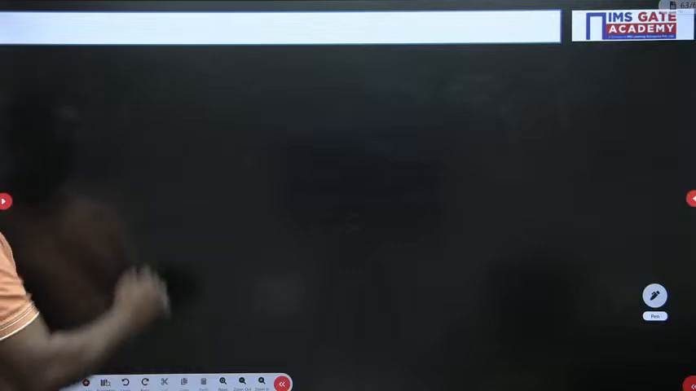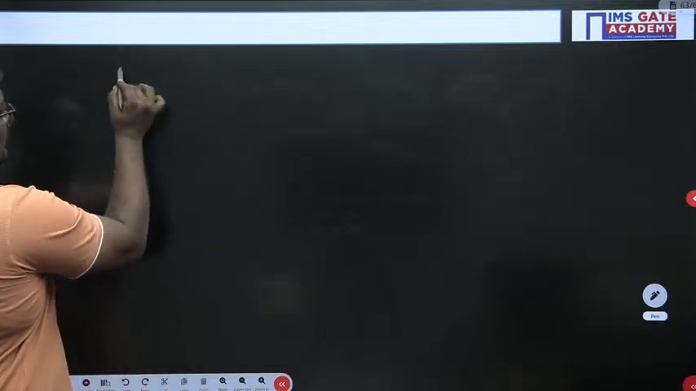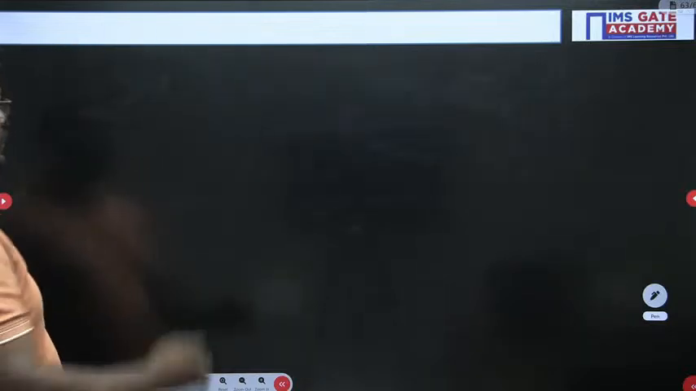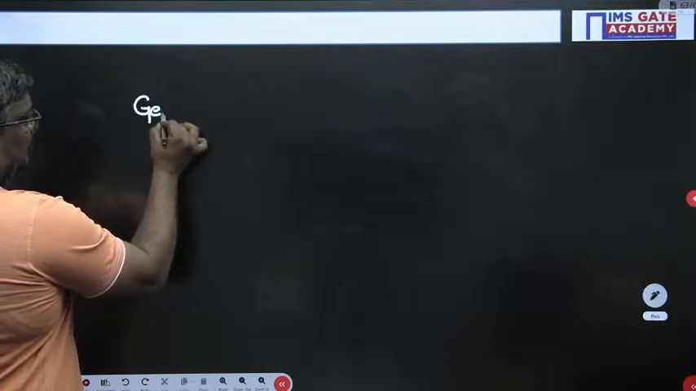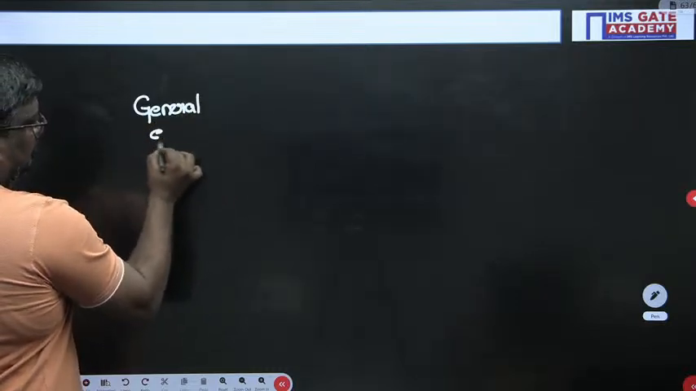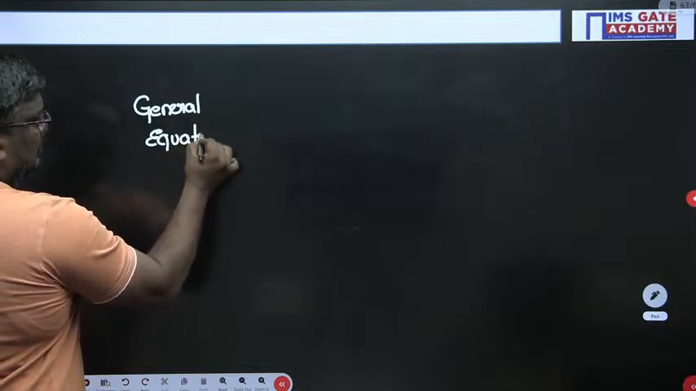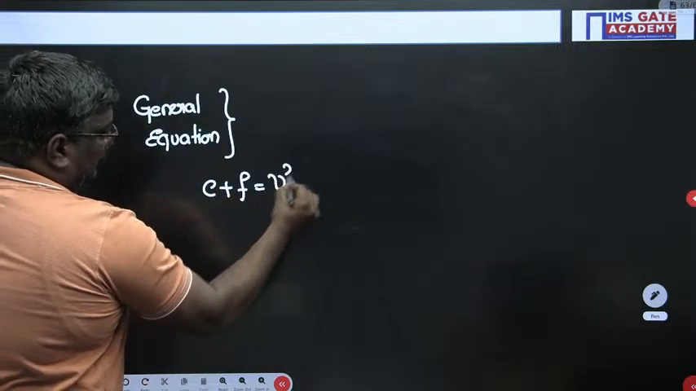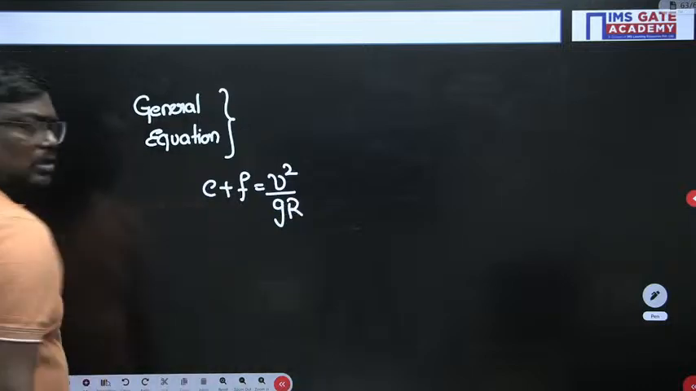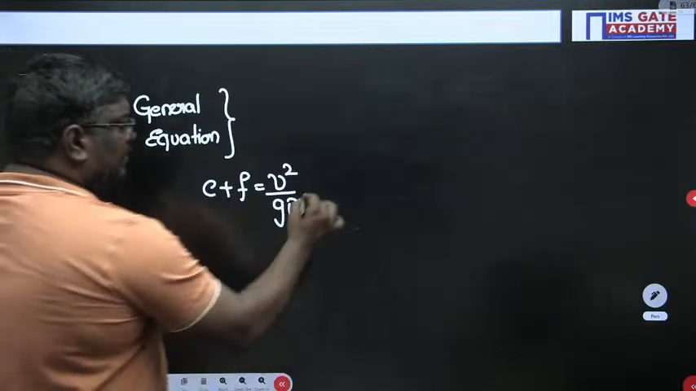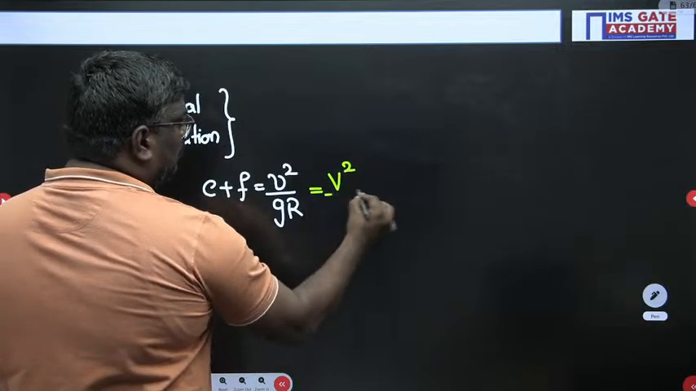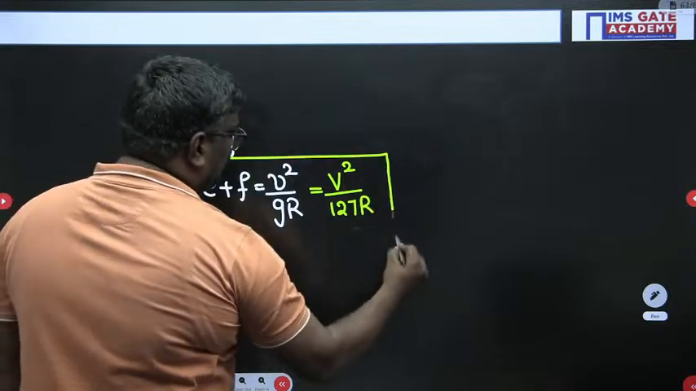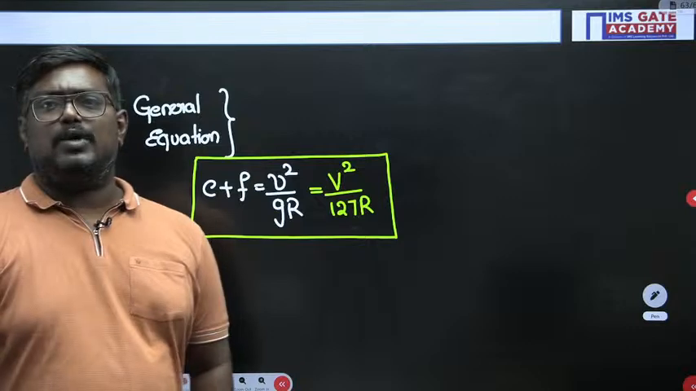Now see students, in case of mixed traffic, sorry, first we will discuss the equilibrium superelevation. First see, sir, the general equation of superelevation. The general equation of superelevation is e plus f is equal to V square by gR, or if you talk about velocity in kilometer per hour, then it will be V square upon 127 R. So e plus f is equal to V square by gR, or you can write it as V square upon 127 R.